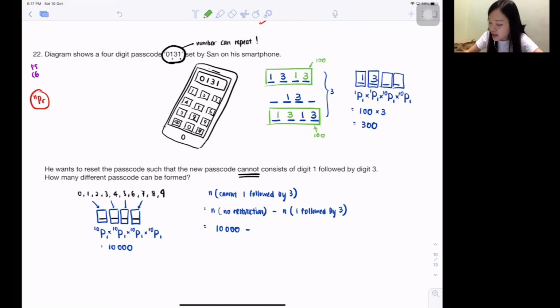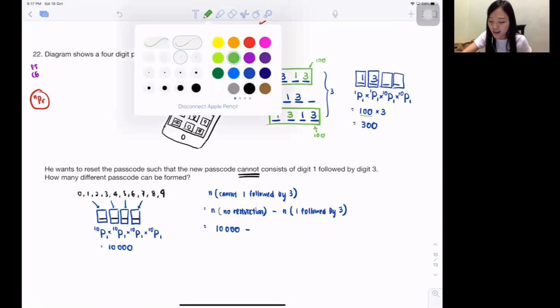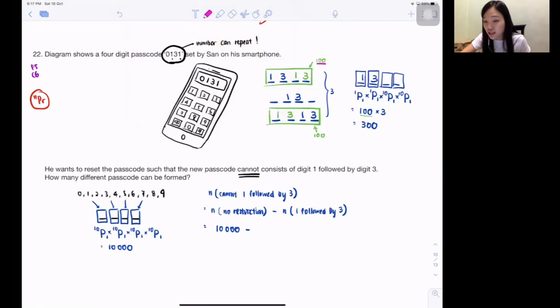So isn't it, I use 100 times 3, then I double count this 1, 3, 1, 3. Understand what I say? So that means out of this 100, one of the numbers is 1, 3, 1, 3. Out of this other 100, one of the numbers is also 1, 3, 1, 3. That means 1, 3, 1, 3, I count twice already. So isn't it this 300, I should minus 1.